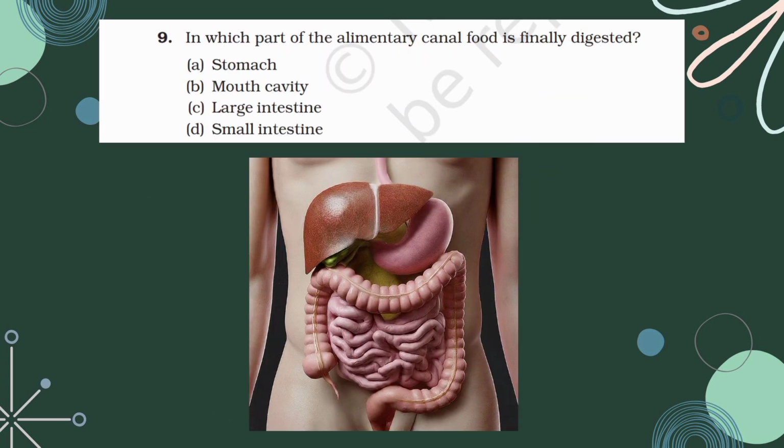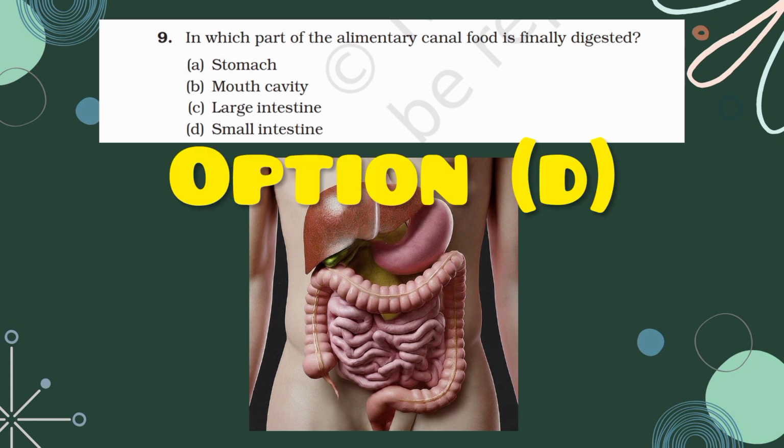The ninth question. In which part of the alimentary canal is food finally digested? The complete digestion of food takes place in the small intestine, right? So that is the place where the food is finally digested. In the large intestine, absorption of water and certain drugs takes place. But the digestion is completed in the small intestine. So the correct answer is option D, small intestine.